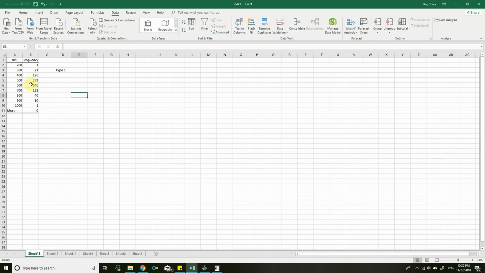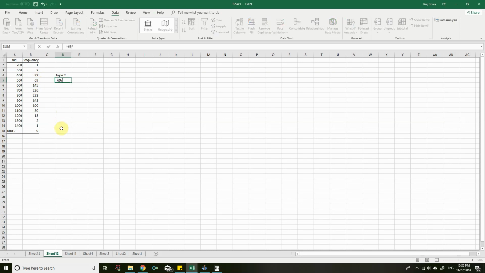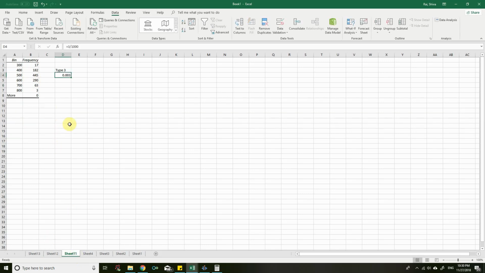Okay, let's find out the probability for 400 up to 500. For that cost range, that would be simply 273. So equals 273 divided by 1000. For type 1 car, 0.273, that's fine. For type 2 car it is 400 to 500, that means go for 69. So 69 divided by 1000, 0.069. And for worksheet number 11, 400 to 500 is 445 divided by 1000, equals 0.445.